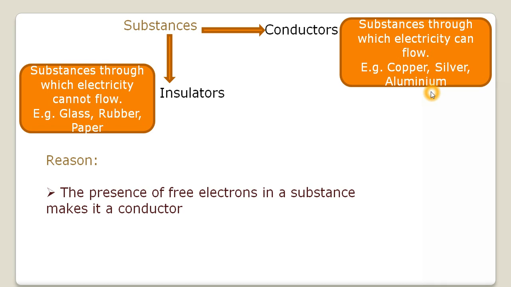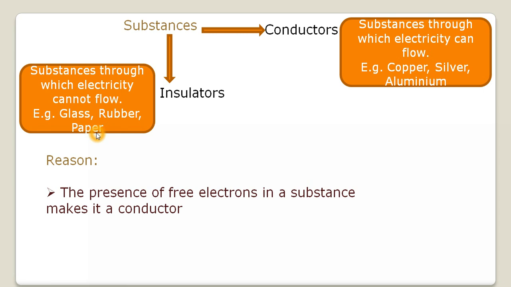And the next category is that of insulators. These are those substances through which electric charge cannot flow. So the substances through which electricity cannot flow are termed as insulators. Examples of insulators are glass, rubber, paper, in fact cotton, dry air. These are all insulators because they do not allow electric charge to flow through them.